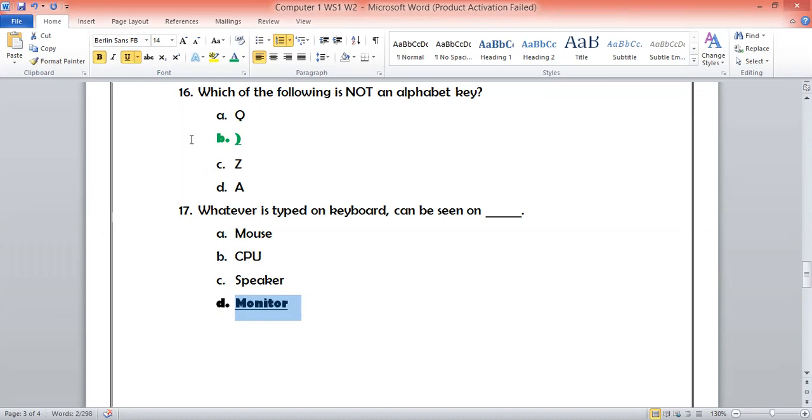Monitor. We can see things on the monitor. So, monitor is used to see the things.